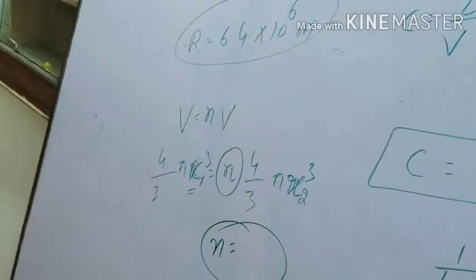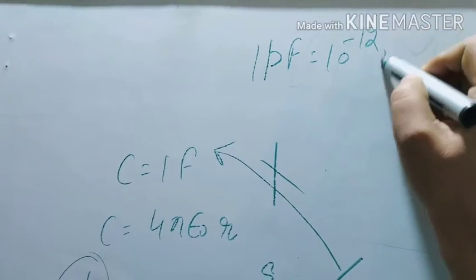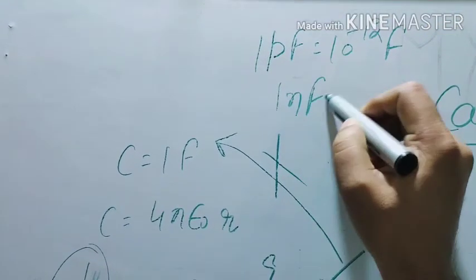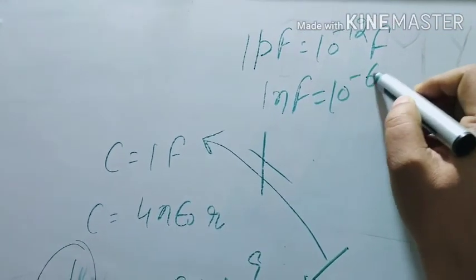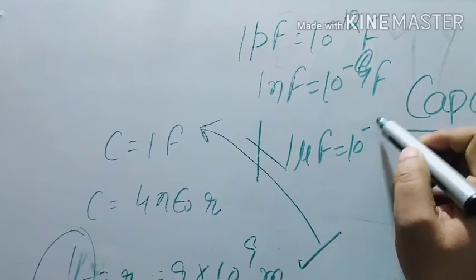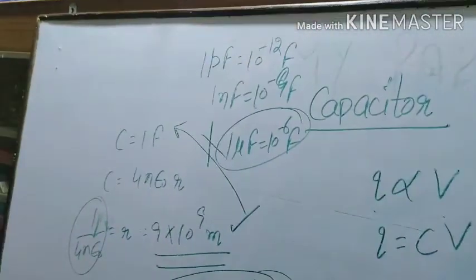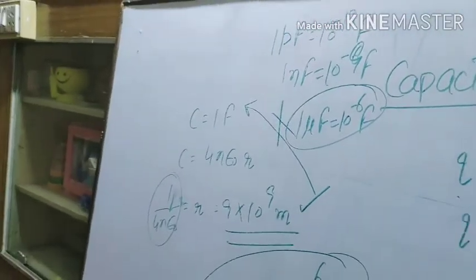So the practical units are picofarad, which is 10 raised to power minus 12, nanofarad, minus 9, and the biggest is microfarad, 10 raised to power minus 6. Microfarad, nanofarad, picofarad: 10 raised to power minus 6, minus 9, minus 12.